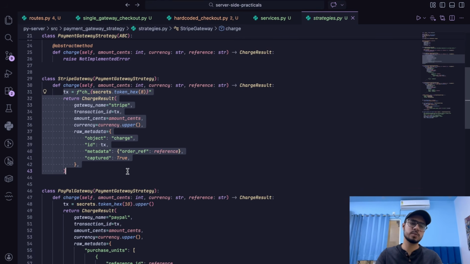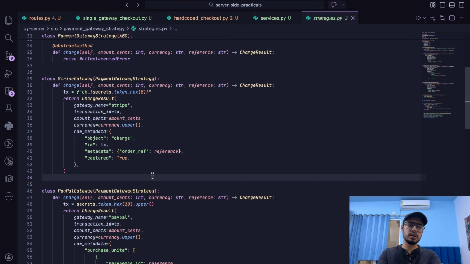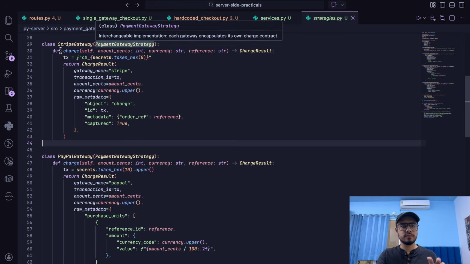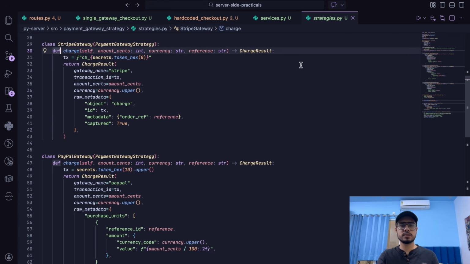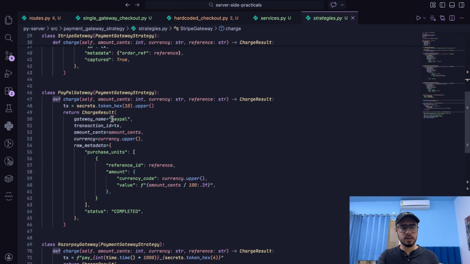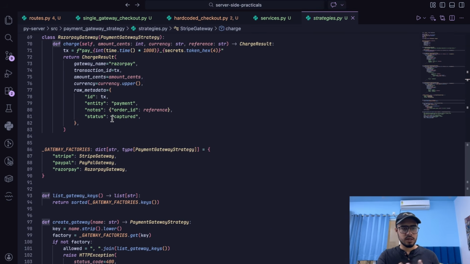Now internal implementation doesn't matter. It's their responsibility to handle however they want it, because each code base behaves differently. With each payment gateway comes its own constraints. So internal implementation doesn't matter as long as the outer structure, the abstraction, is the same. So for the Stripe gateway, we have a charge function with the same parameters and types. We do something and the payment is done. Same for PayPal, same for Razorpay, and whatever we want.